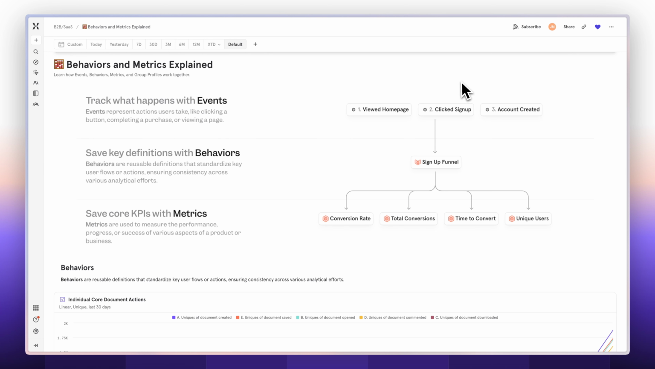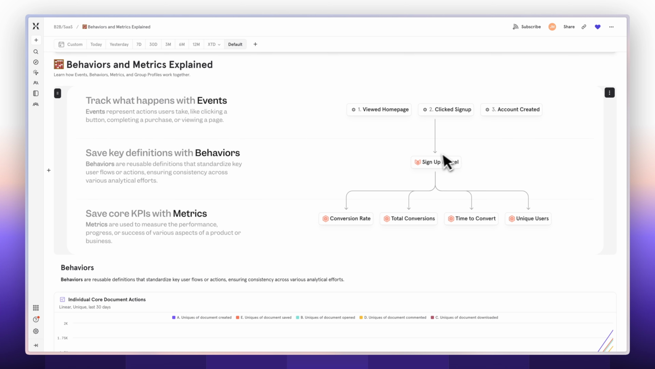Events are moments in time in which data is captured. So in this case, we're looking at things like viewed homepage, or click sign up, or account created. Those would all be events. If I wanted to combine those and say I want these events to happen in a particular order, like a funnel, that would be called a behavior. A behavior is just a collection of events with or without conditions and filters.